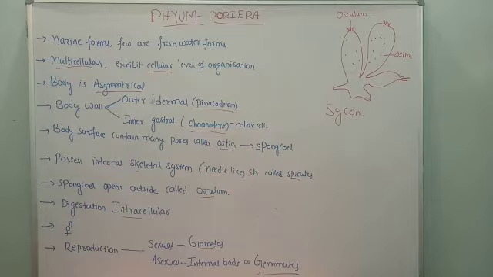After that, the gastral layer. The gastral layer possesses the cavity called spongocoel, and it opens outside by an opening called osculum. This is called osculum. So this character: spongocoel opens outside by osculum.